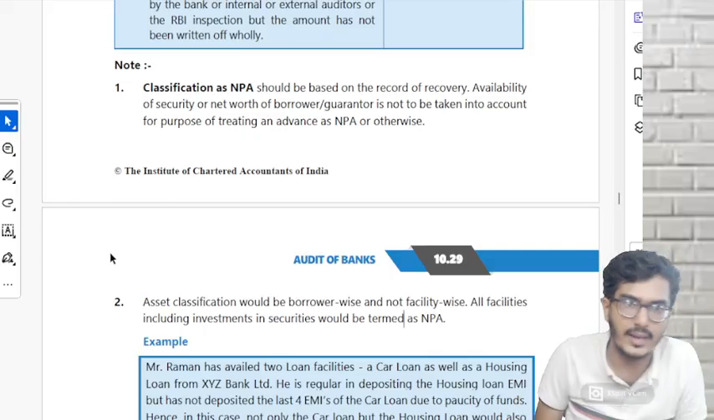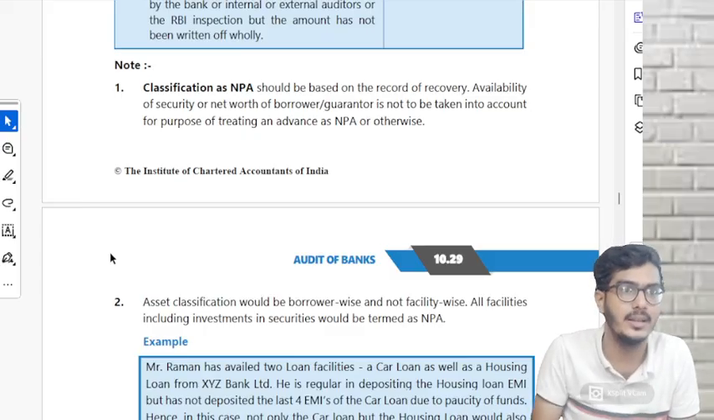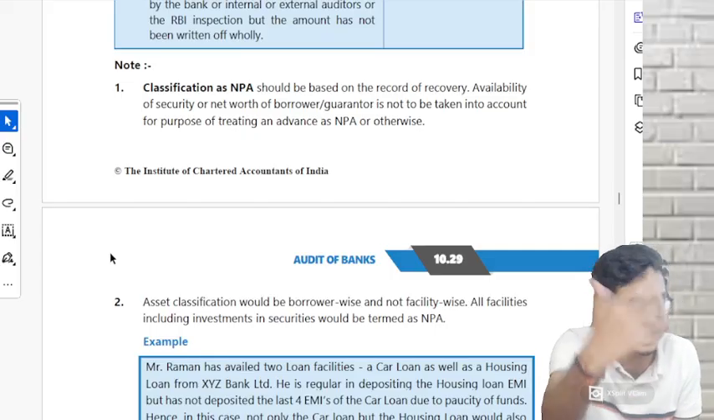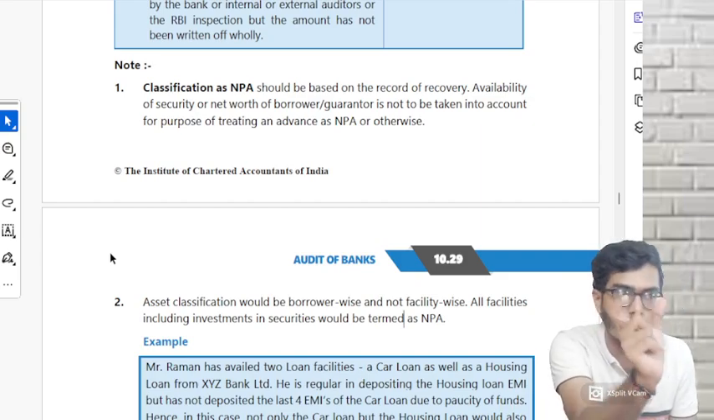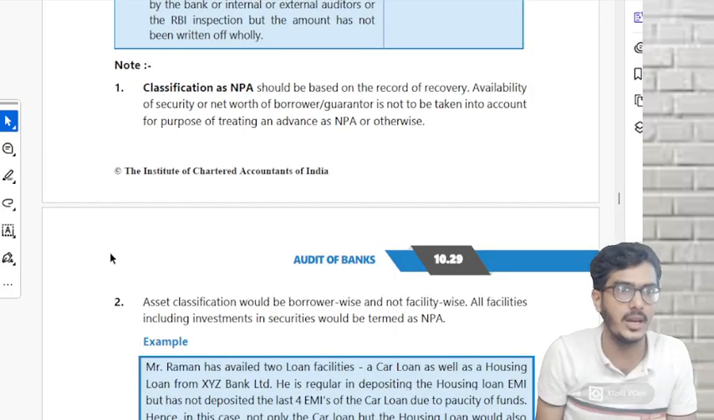Focus, I'm explaining. You took a loan of 10 lakhs, Kaushalya, and you were converted into NPA. Why was it converted to NPA? For 90 days you did not make any payment. That is called record of recovery. There was no record of recovery for 90 days, so it was converted into NPA. Only record of recovery is the criteria for converting into NPA.